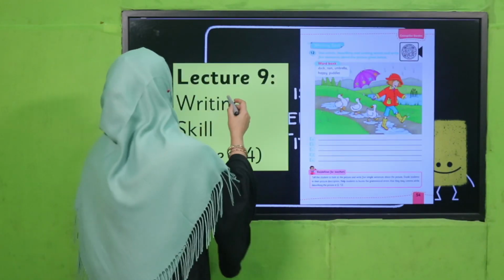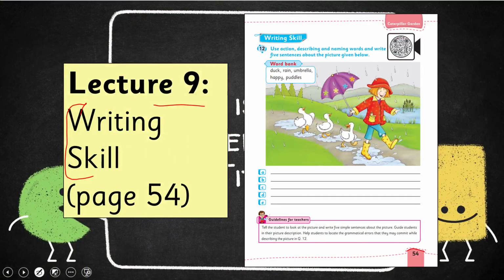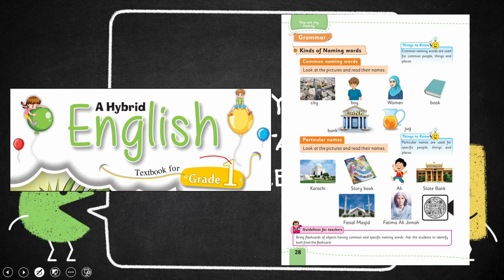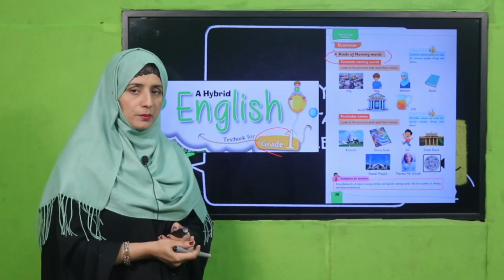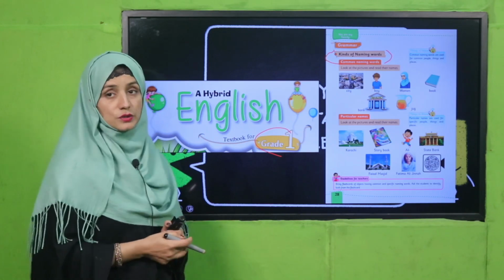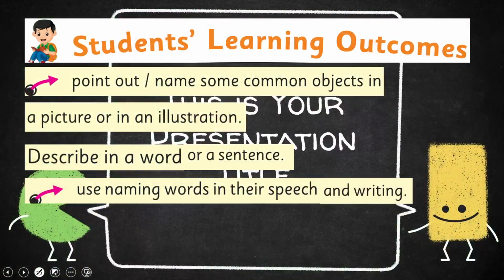Our today's lecture, lecture number 9, we will learn about writing skills on page number 54. My dear students, already in English for grade 1, you have learned about naming words and kinds of nouns, how we can use them in our writing skills. I hope you remember it. If you may not, you can watch this video lecture again. And today we are going to enhance more about it.